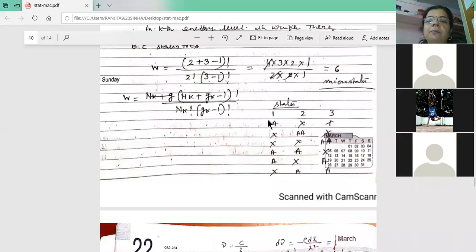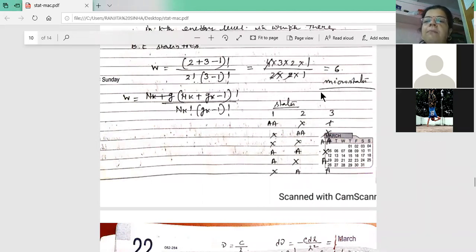First we put both the particles in the first box, second and third empty. Both AA are put in the second box, first and third empty. And both particles are kept in the third one, first and second empty. Then A and A are kept in the first box and second box, third one empty, and in this way. How many possible arrangements are here? First, second, third, fourth, fifth, sixth.